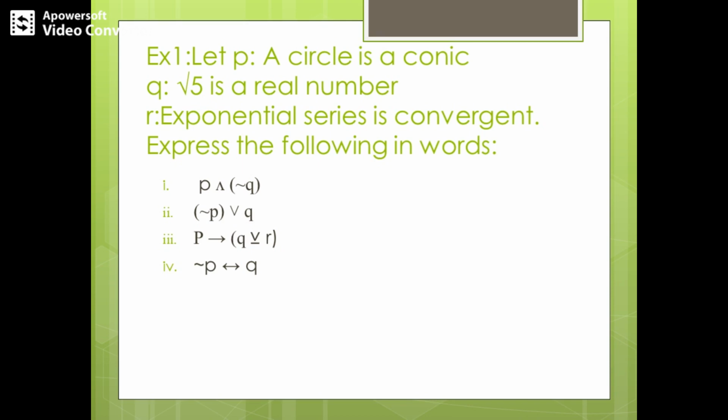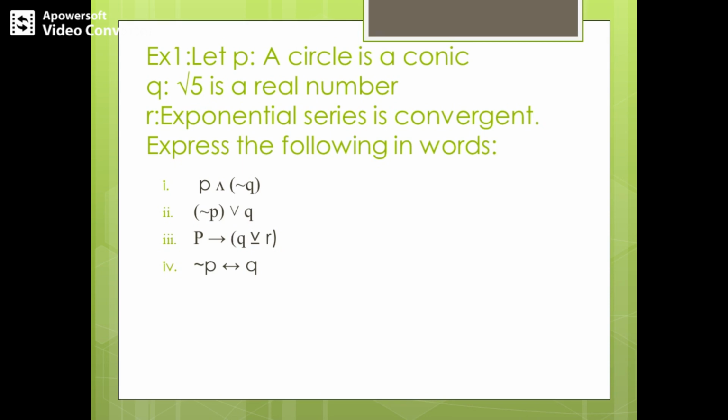So this is how I can write it in terms of words, or else I can write it in if-and-only-if form. That is, a circle is not a conic if and only if root 5 is a real number, right? So I am just representing this logical connective biconditional by the terms if and only if.